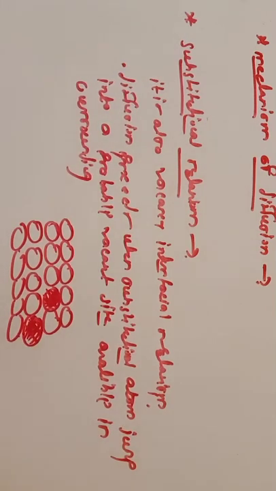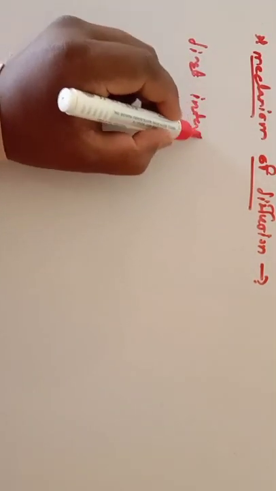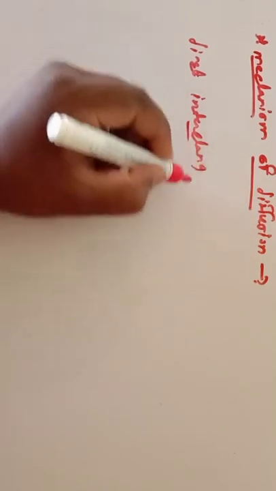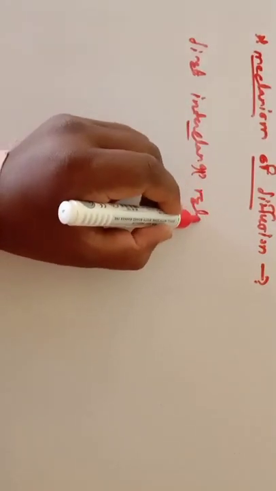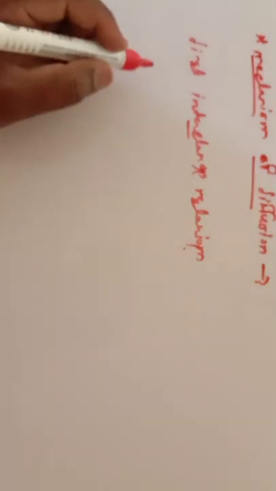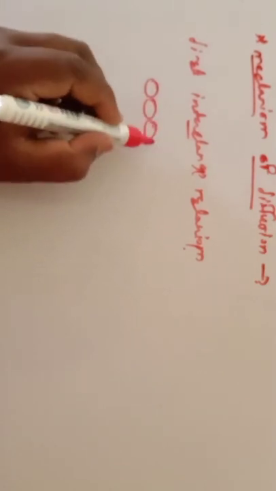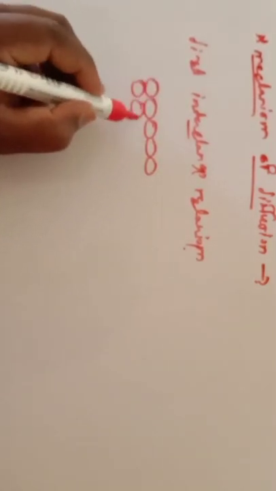The next one, the fourth one, is the direct interchange mechanism. If you consider this direct interchange mechanism, this is the diagram. In this case there is no vacant site.